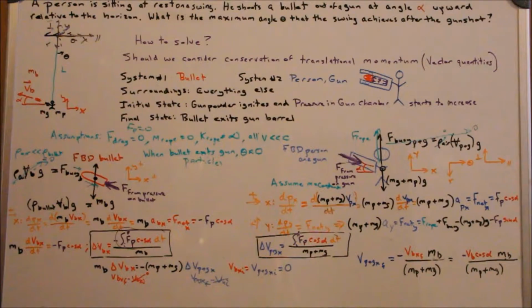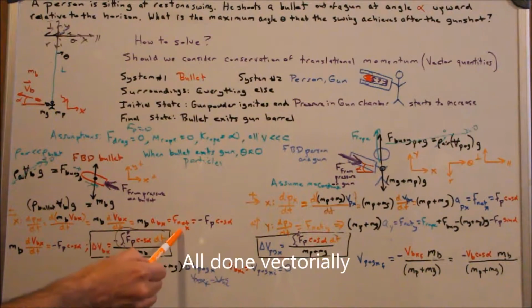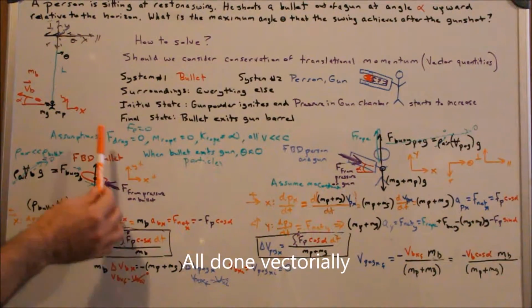So anytime we have a problem where we assume the mass is constant and gamma is 1, this change in momentum in the x direction versus time is going to turn out to be the mass times the acceleration of the center of mass of that part in that vectorial direction. Well, that's the net forces in the x direction. These are y directional forces.